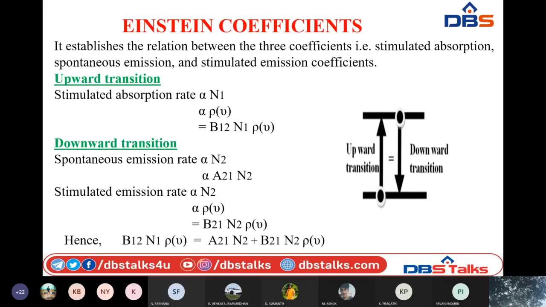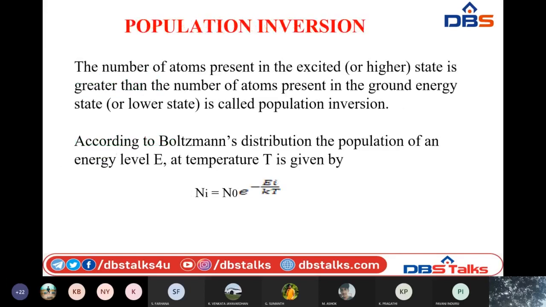Okay, so here at the equilibrium condition, we will get these two transitions equal. That means the stimulated absorption is going to be equal to the sum of the spontaneous emission rate and stimulated emission rate. So B12 N1 rho of nu equals A21 N2 plus B21 N2 rho of nu. This is nothing but the Einstein relation, which establishes the relation between the three processes known as stimulated absorption, spontaneous emission and stimulated emission rates. Understood? So the next thing we are going to discuss is population inversion.